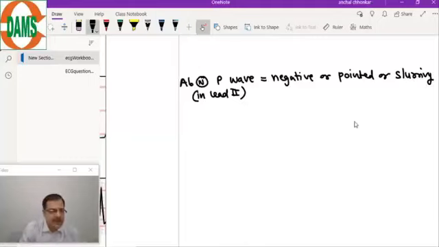This is the meaning of the abnormal or ectopic P wave.